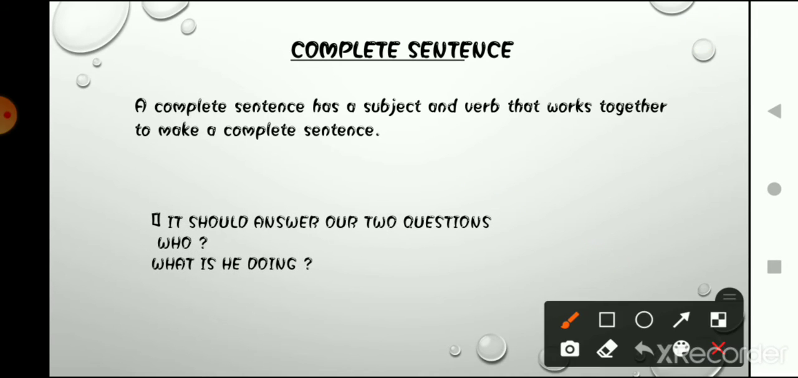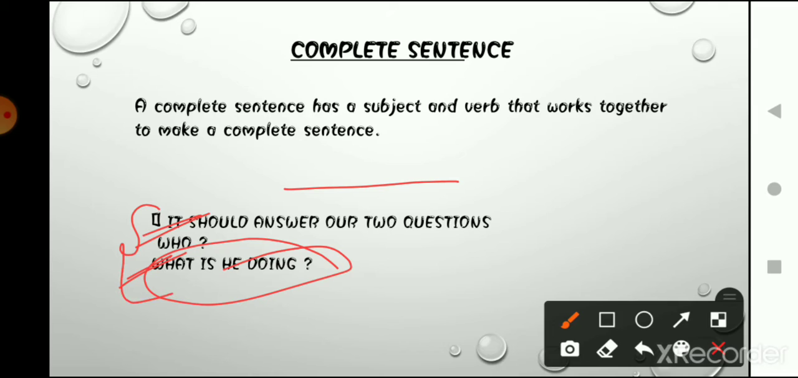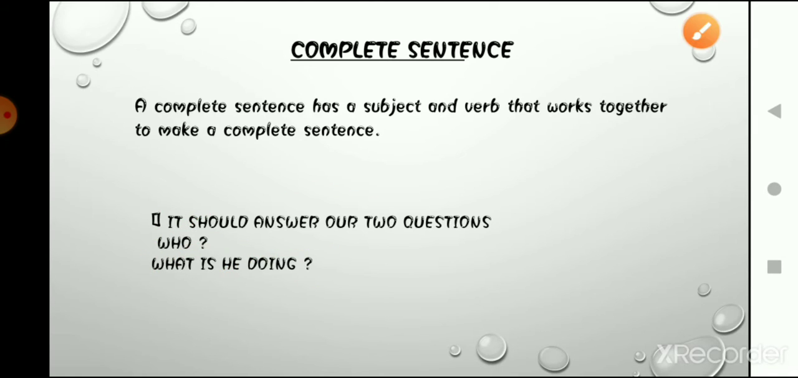What are those two questions? Who means in the sentence about whom we are talking. And what that who is doing, or you can say what that subject is doing. If a sentence has these two things, then it is a complete sentence. Now let's understand it with an example.